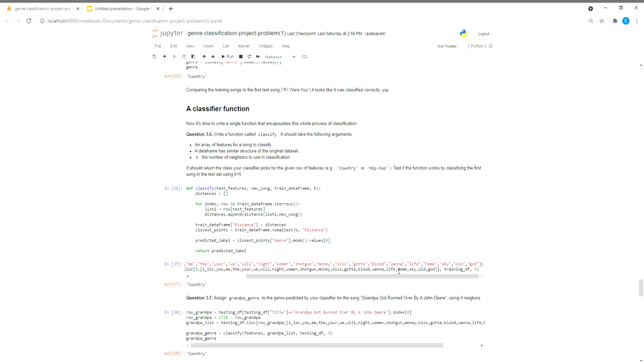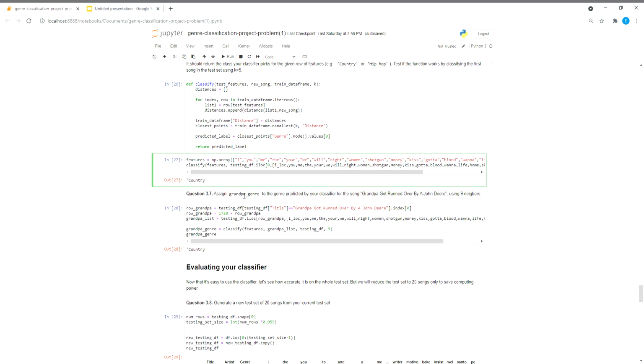It made the actual line kind of long, but it made the description a lot shorter. I had all the features in the array, and then I had all the locations, like this line, instead of just the song title. And then for the grandpa genre, I put that in there, and it worked. It was a country song.